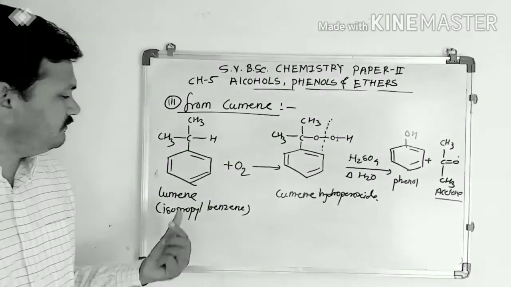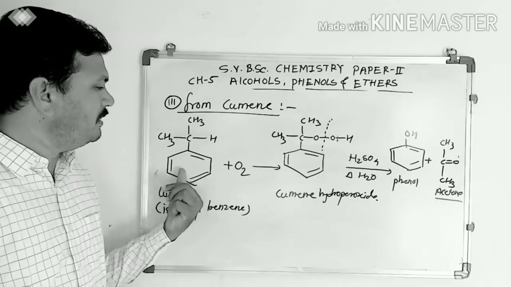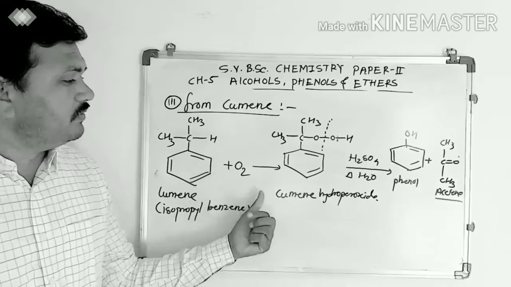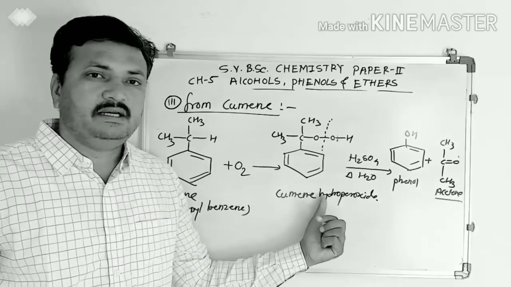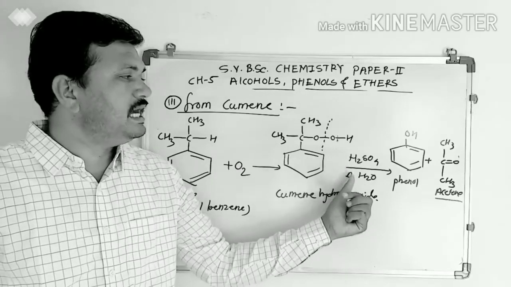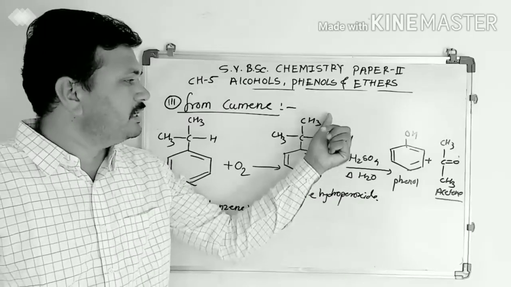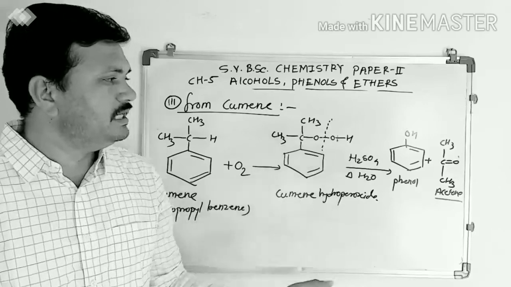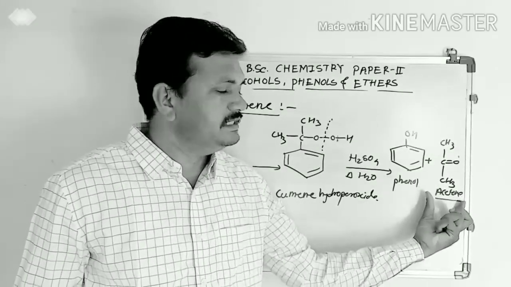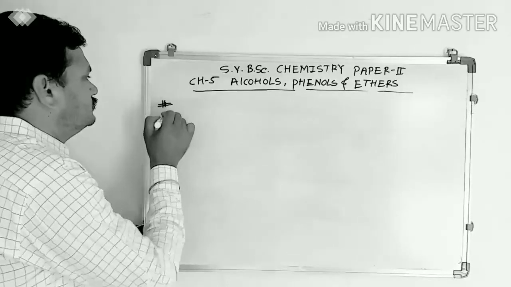Very simple reaction. First, cumene, that means isopropyl benzene, is treated with air. It gets converted into cumene hydroperoxide. And when this cumene hydroperoxide is hydrolyzed, acid hydrolysis is carried out, then breaking of this oxygen bond takes place and the formation of the product, phenol, and acetone as a byproduct.